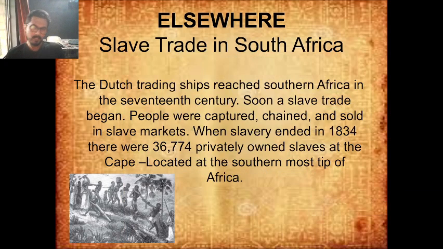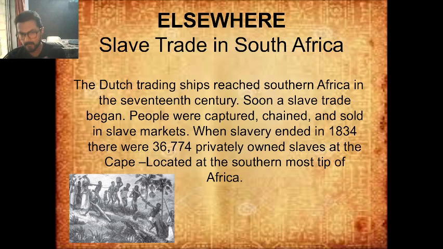Very similarly, somewhere else we can see that in South Africa, the Dutch trading ships had reached South Africa in the 17th century, and soon a slave trade began. People were captured, chained, and sold in slave markets. When slavery ended in 1834, there were around 36,774 privately owned slaves at the Cape, that is located at the southernmost tip of Africa.